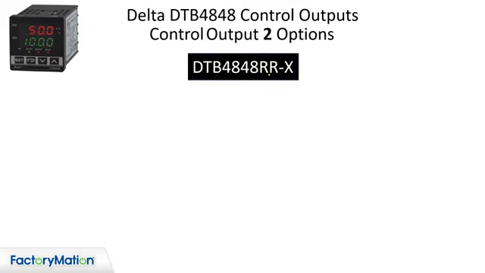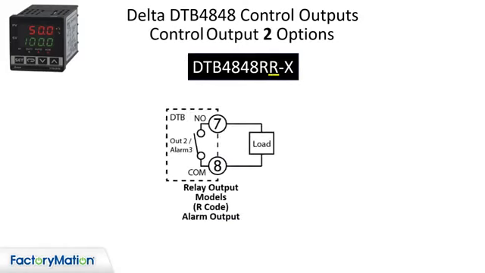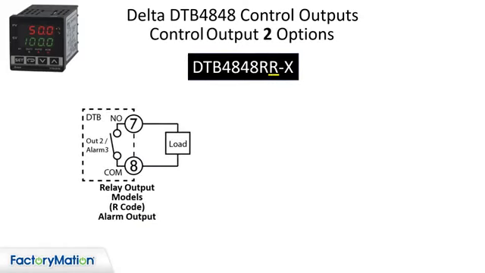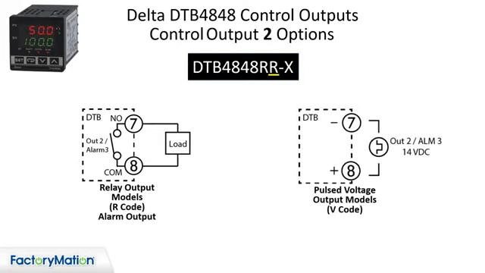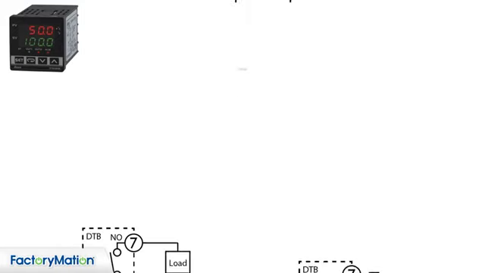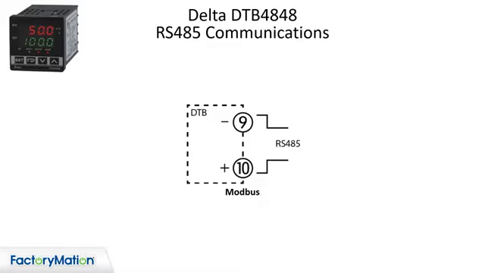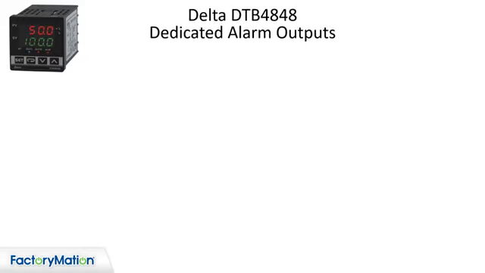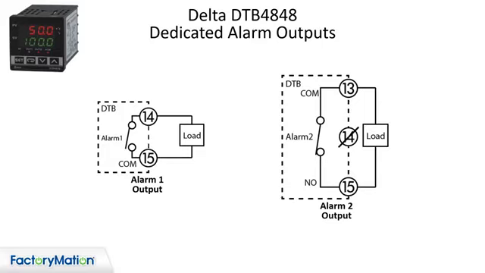Output 2 is the second alpha character with a relay option that can be used as a control output or an alarm output contact. A solid-state relay driver is also available. An RS-485 connection is available for a Modbus RTU or ASCII. The DTB4848 has two configurable dedicated alarm outputs.